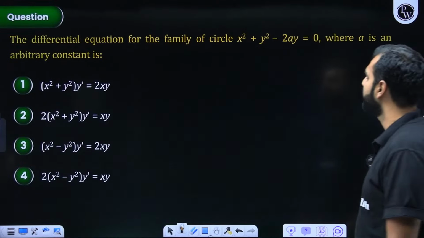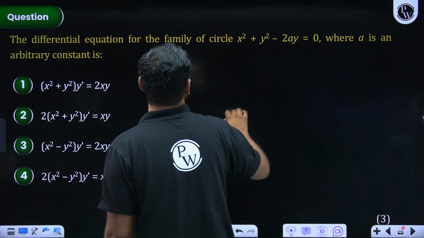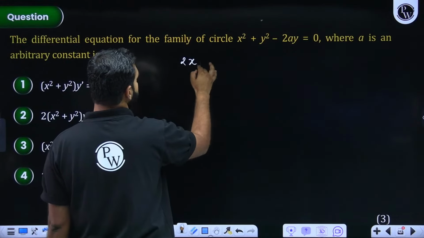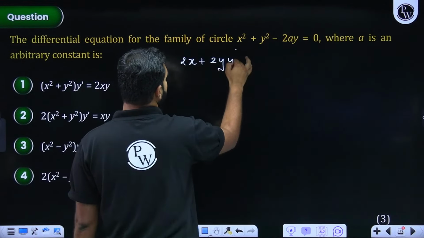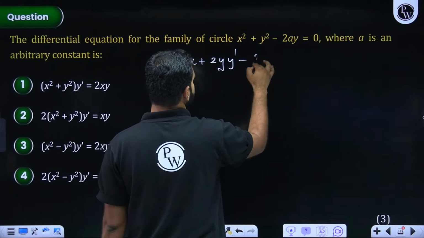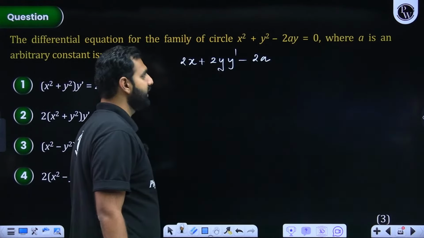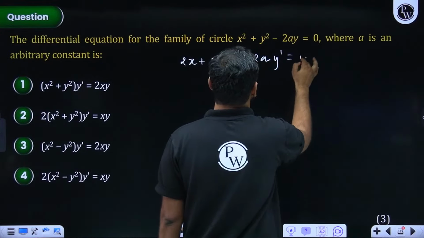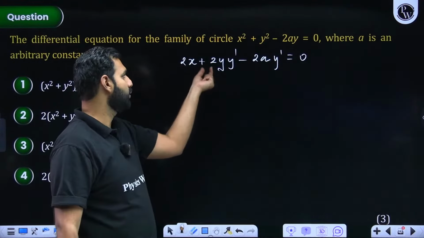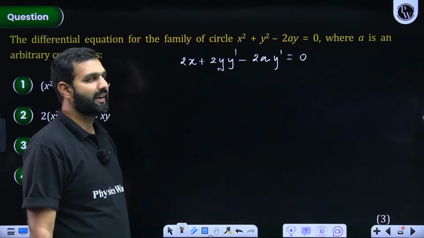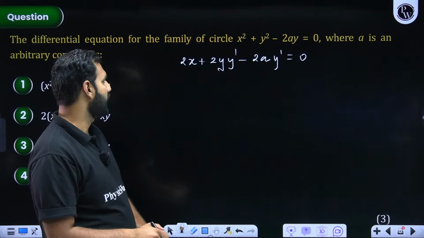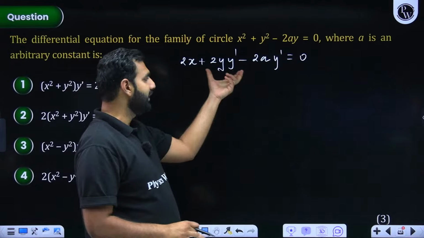All I'm suggesting is that how do you solve it? Differential equation is what they are asking, where a is the arbitrary constant, so it should be 2x plus 2y y dash, minus, I hope you're understanding, 2a is constant, and the derivative of y is y dash. Correct me if I'm wrong. I repeat, x square is 2x, y square is 2y y dash, minus 2a y dash. That is dy by dx. I'm not writing it as dy by dx, I'm keeping it as y dash.